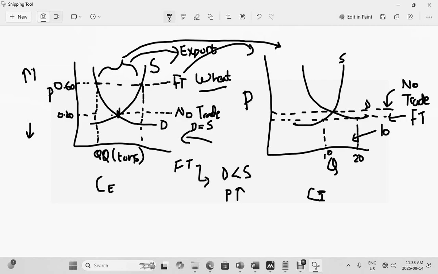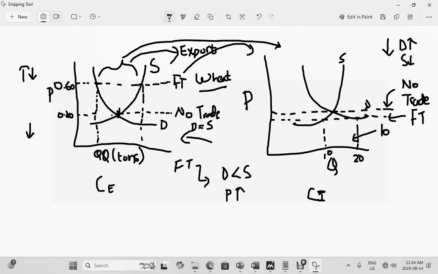When prices go up, we know that the demand will go down. Now over here, because the reserves are going up, the prices are going down. And because these prices are going down because of free trade, we know that the demand is going up, and supply is going down.